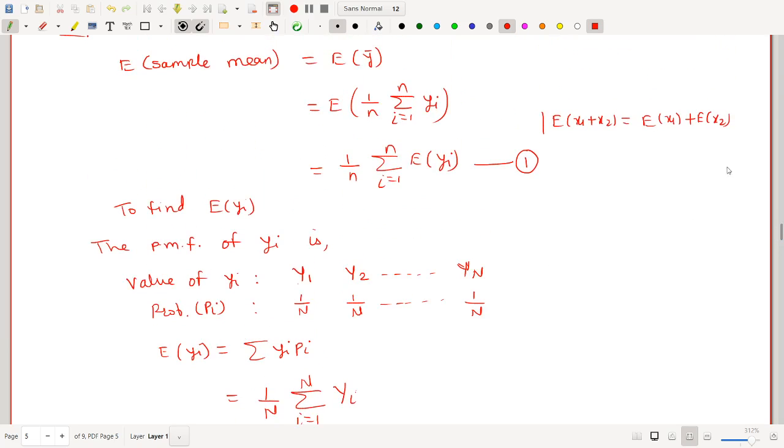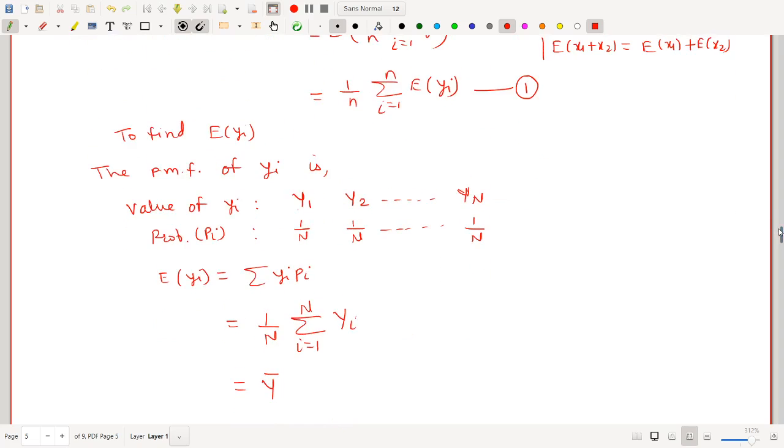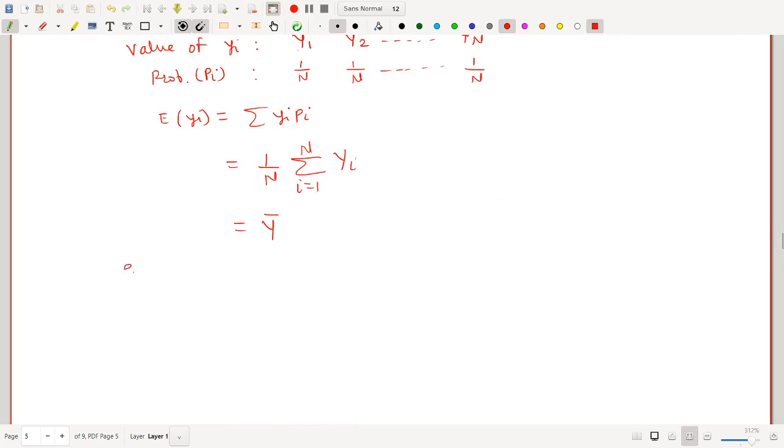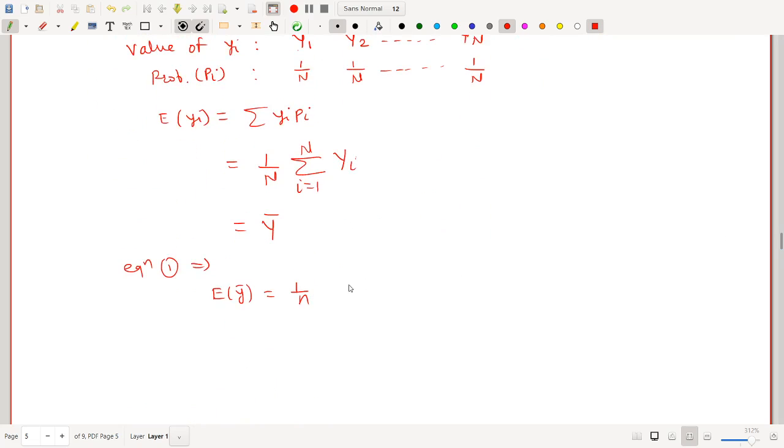So look at equation number 1. We had found out expected value of yi, which is capital Y bar, put here. After putting expected value of yi in equation number 1, we get expected value of y bar is equal to 1 upon n summation i is equal to 1 to n, expected value of yi is Y bar.